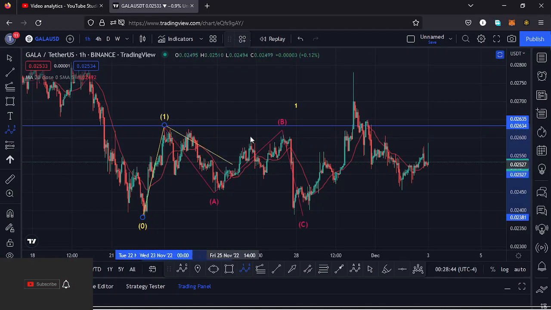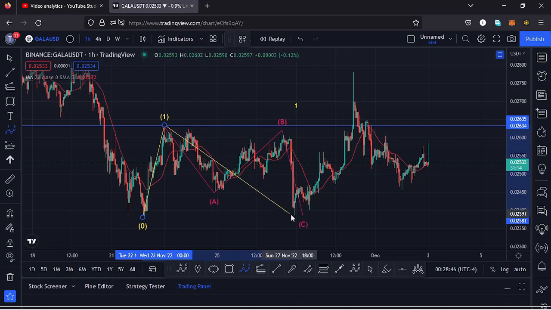Then we saw this massive ABC corrective structure over here completing the formation of that wave 2. Then I expected a very nice bounce to the upper side, which we saw over here in the formation of this wave 3.